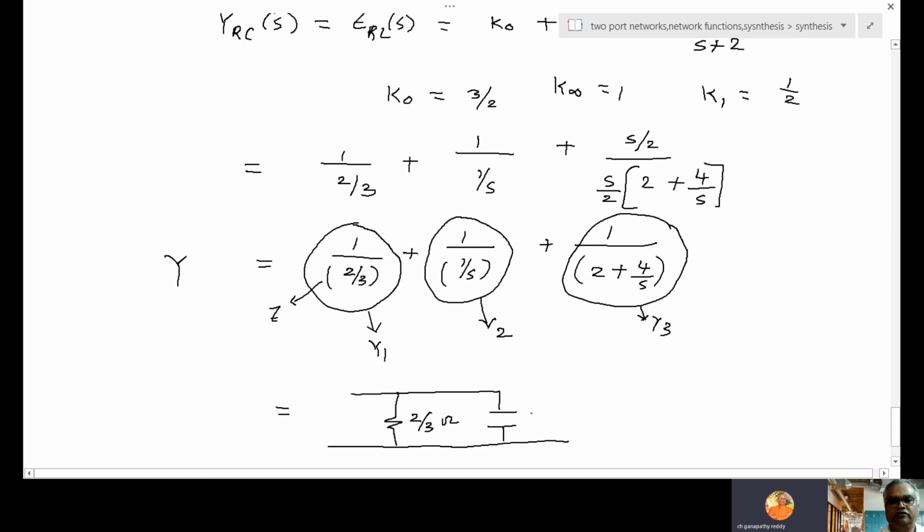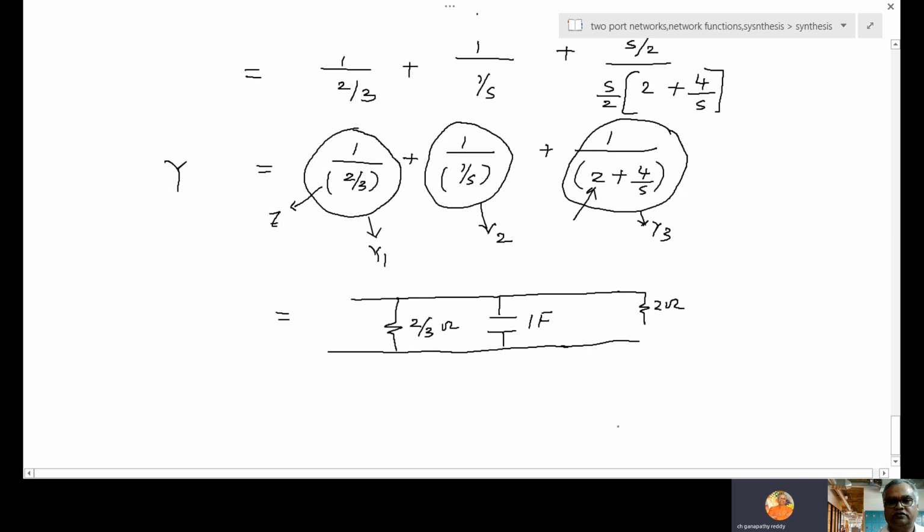What is the capacitor value? S coefficient, 1 farad. Next, 1 by. So this is Z. So 2 ohms. And 4 by S capacitor.